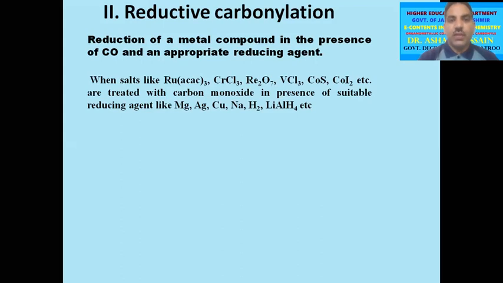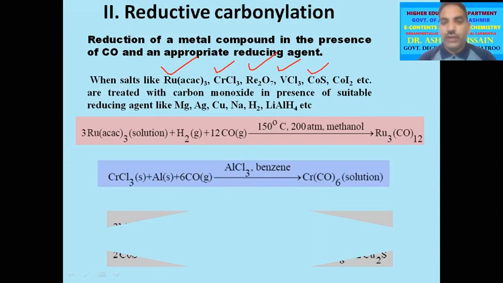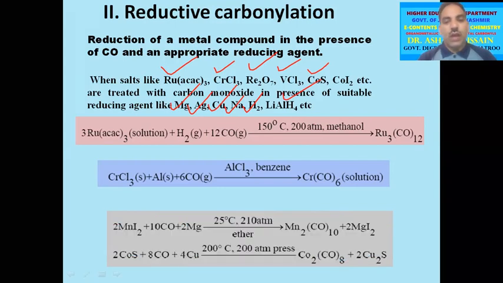For example, when salts of ruthenium, chromium, rhenium, vanadium, cobalt, etc. are treated with carbon monoxide in presence of some suitable reducing agents like magnesium, silver, copper, sodium, hydrogen, or lithium aluminum hydride, the compounds of carbonyls are obtained. The general reactions can be written as under.